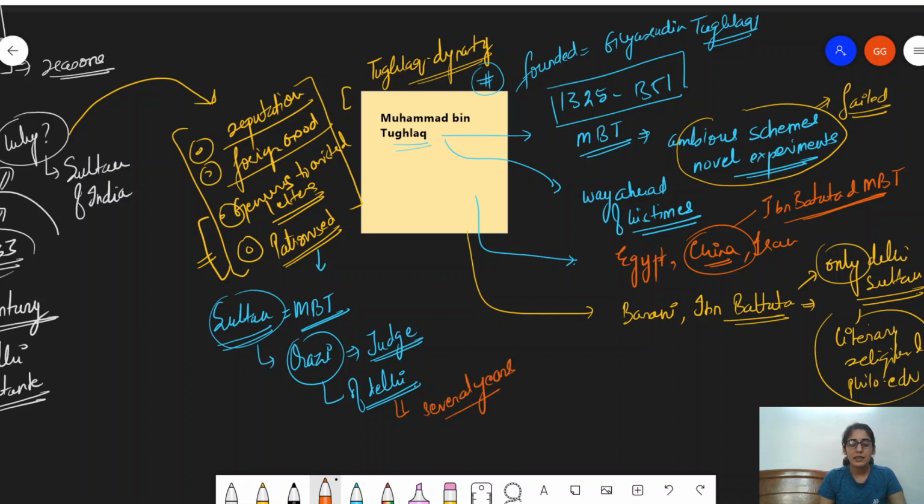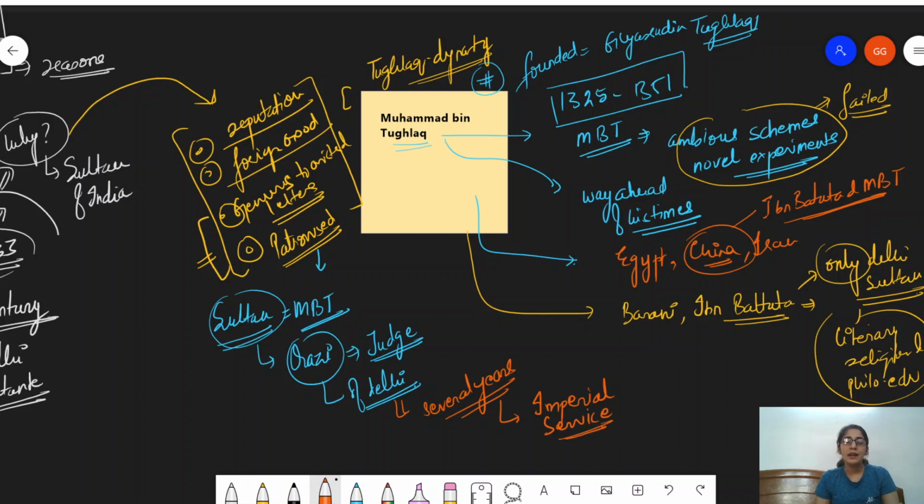Now, he remained in this position for several years until the relationship between Muhammad bin Tughlaq and Ibn Battuta got sour over some issue. When it got sour, he was actually imprisoned, but that didn't last long. The issues were basically resolved between the two, and then he was restored to imperial service.